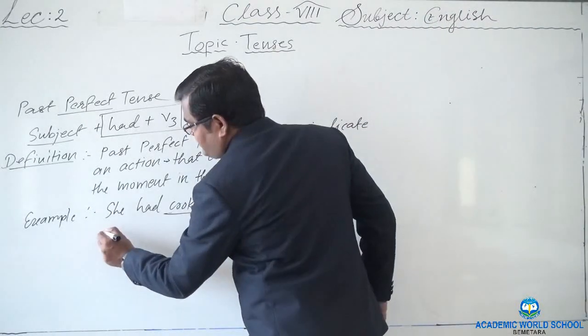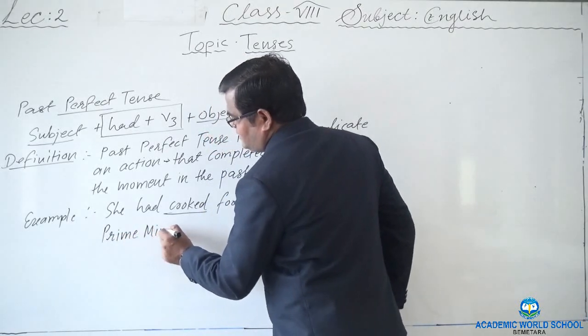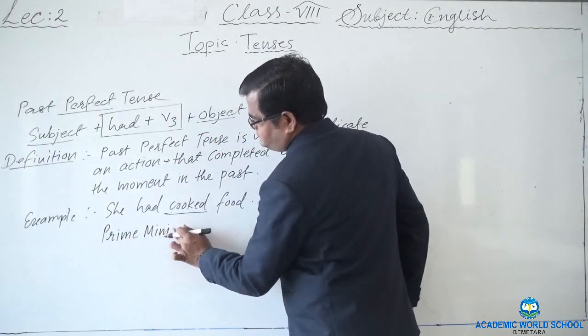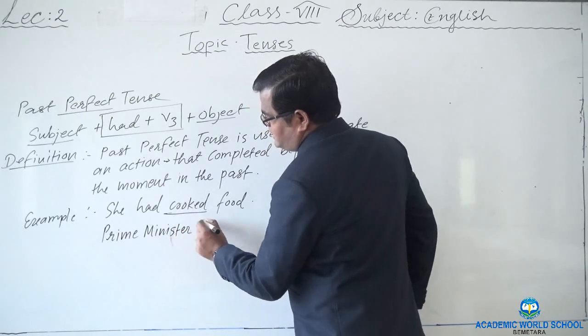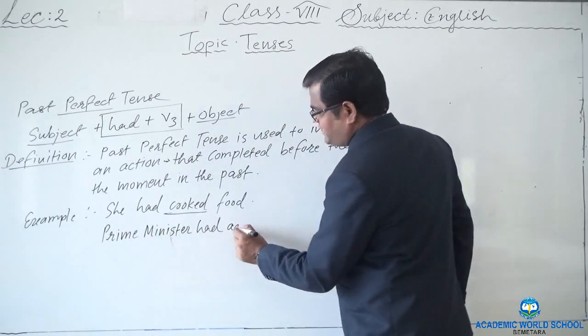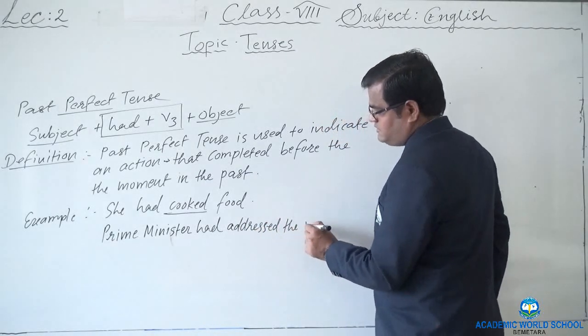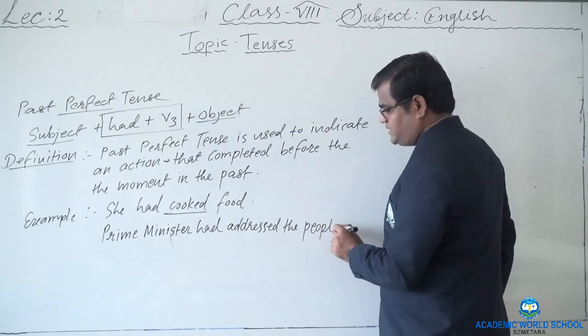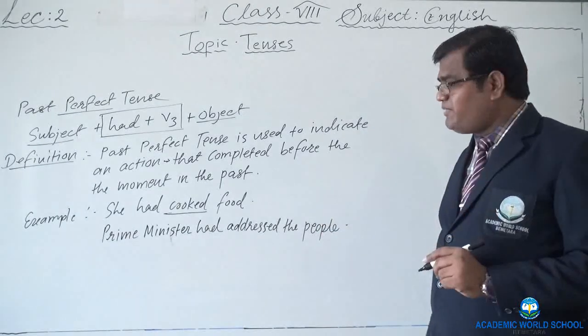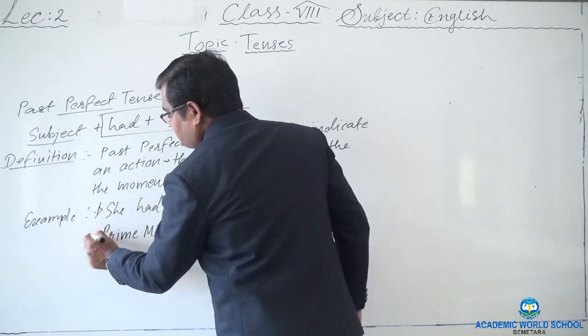Or we can say, the Prime Minister had addressed the people. Probably the address which was started by the Prime Minister of India might have been finished by that time.